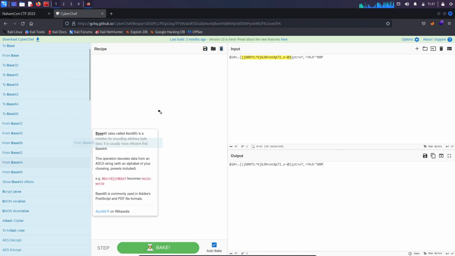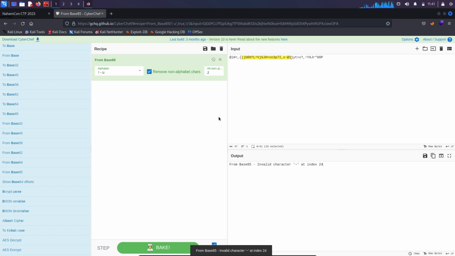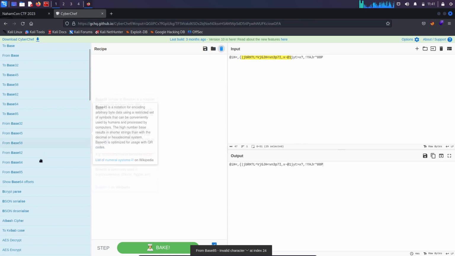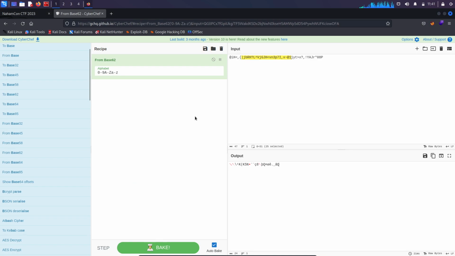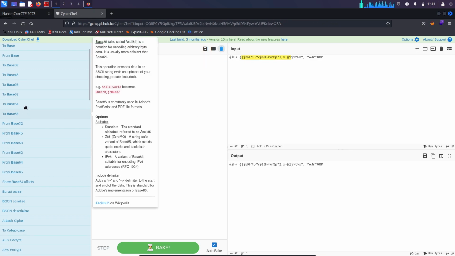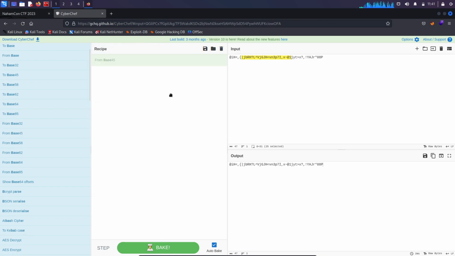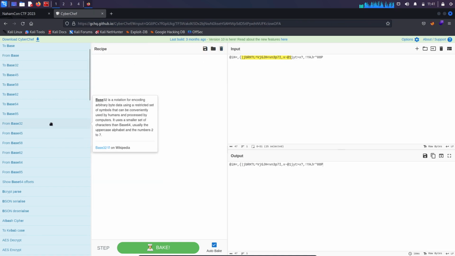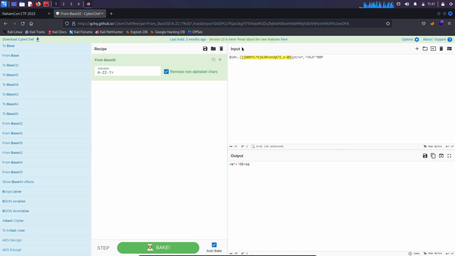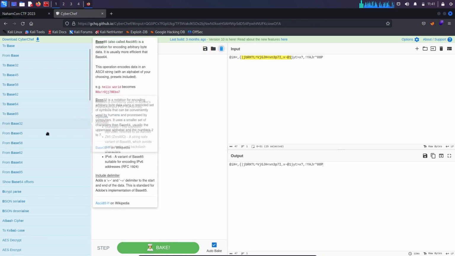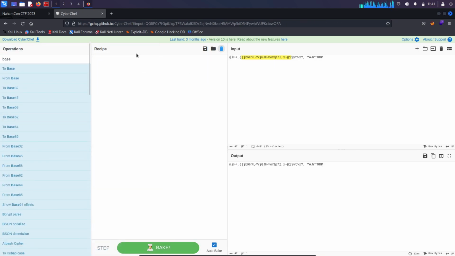I don't know what actually is the main thing. Base 85, invalid character. All of these, base 62, nothing. Then base 45 is also done, nothing. Base 32, nothing at all. So this is the first site which can help you in these sort of situations, but right now we cannot do anything.